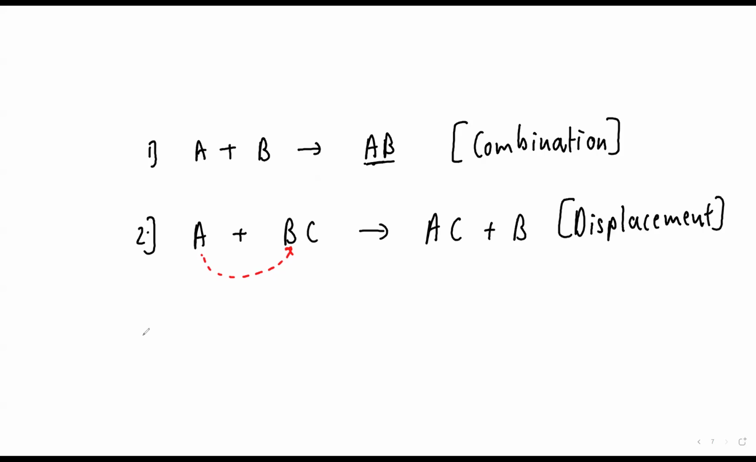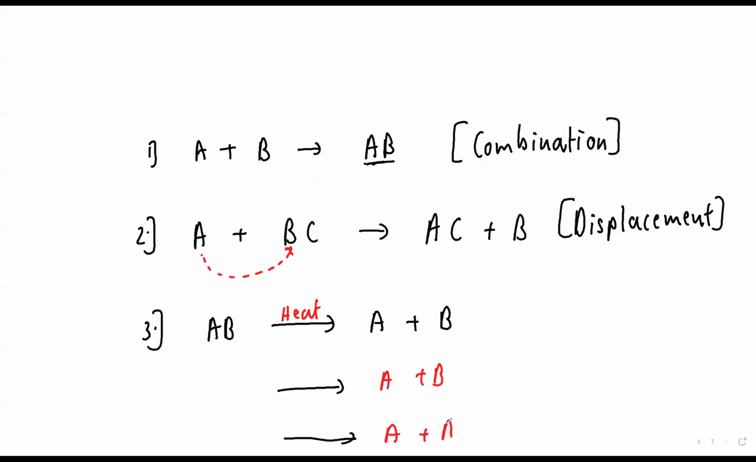Now, third reaction. In third, beta, my compound is there, AB. It breaks and it gives me A plus B. Now this is happening when I supply heat. Same, beta, AB I have taken. Now here I am supplying sunlight, and here I am passing electric current.